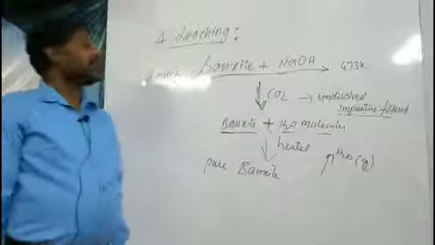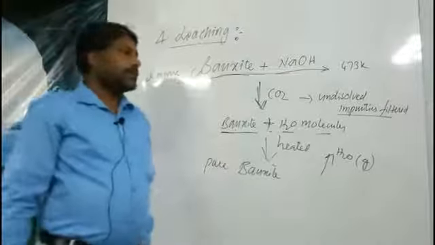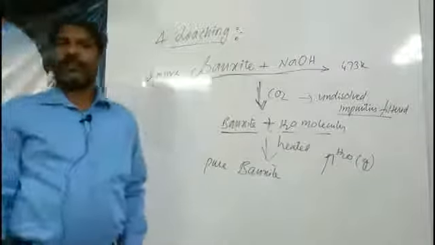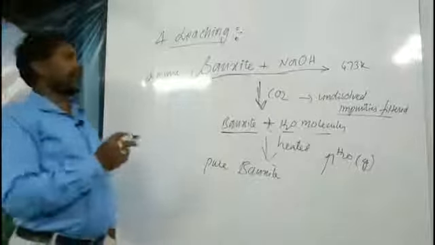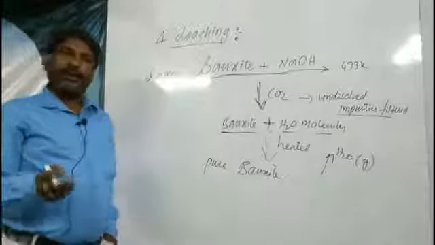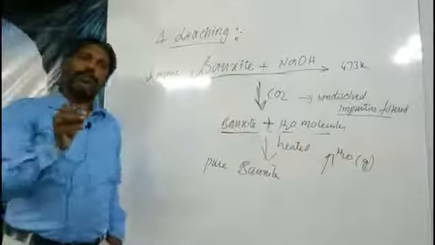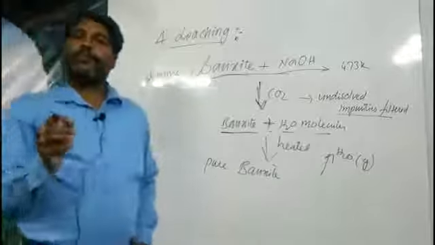Chemically, this leaching process is also applicable to silver and gold. When silver and gold ores are mixed with cyanide solutions, they form cyanide compounds. Later, by electrolysis or other chemical processes, gold and silver can be extracted separately as the purest form of metal.